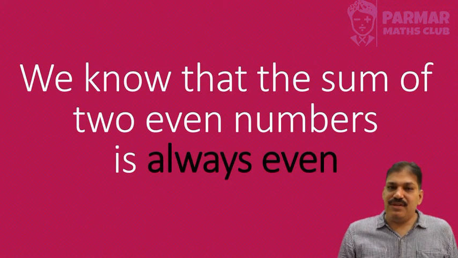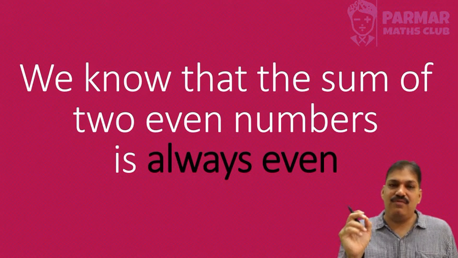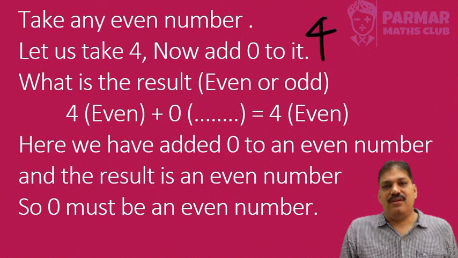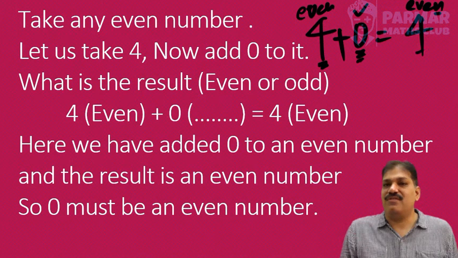We know that the sum of two even numbers is always even. This is a theorem. So let's check it with 0. Let's take any number, say 4. If I add 0 to it, what I get is 4, which is an even number. I have added 0 to it and got an even number as a result. That means this 0 must be even, because the sum of an even number with an even number will always come out to be even.